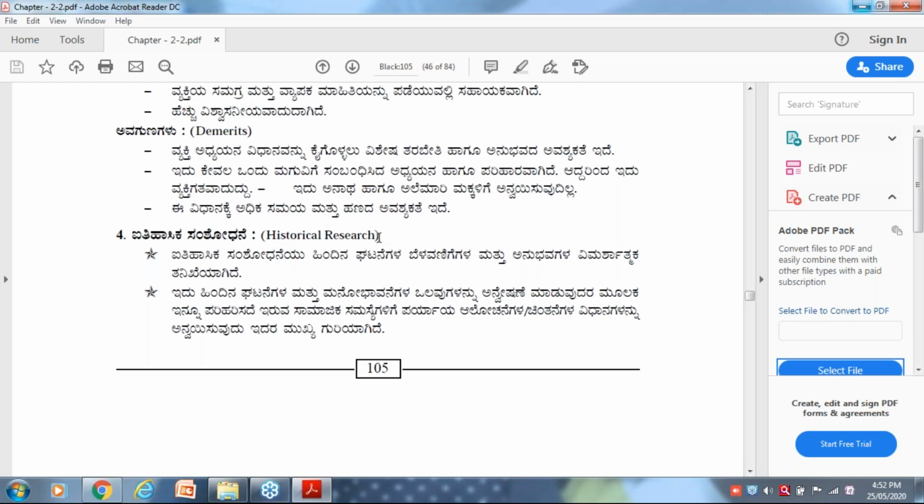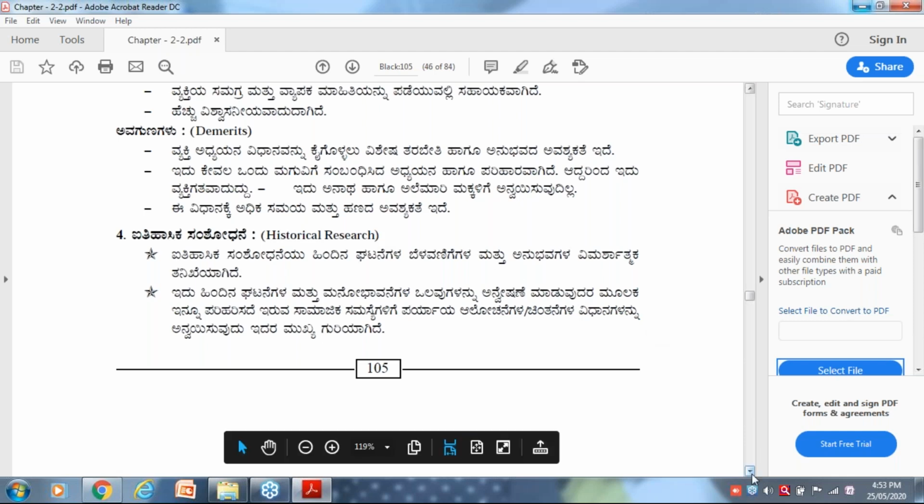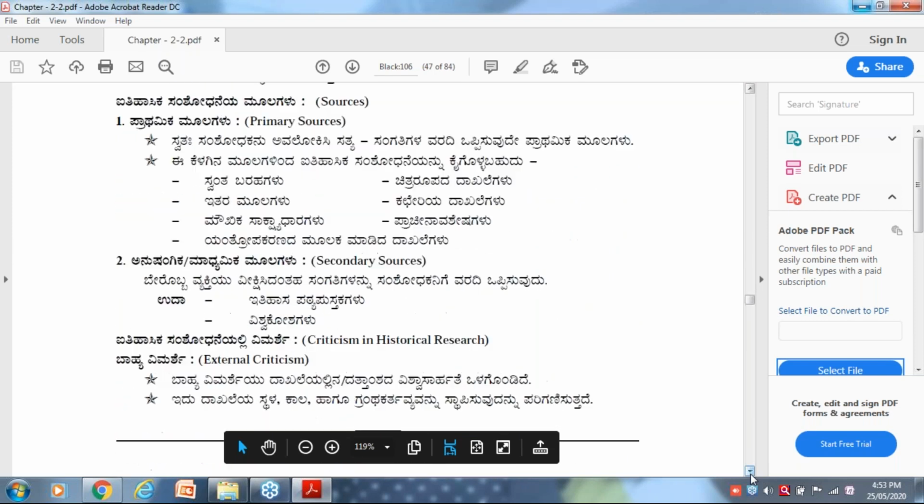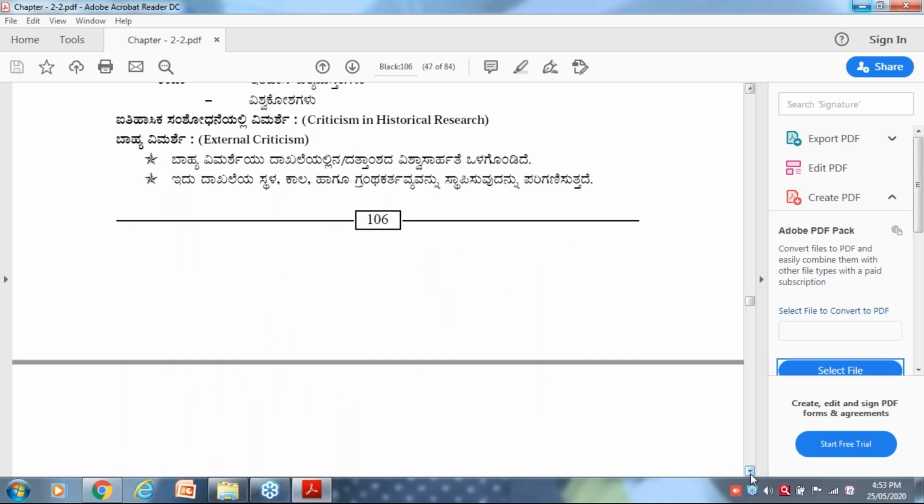Okay, so next comes historical research. Historical research is also a type of qualitative research. They may ask a question like this. They are giving some methods. Which is not a qualitative research method among the following? Or which is a qualitative research method among the following? They may give 4 options. Among them, one must be a qualitative or a quantitative. They may ask questions like this. You just make a list. Okay, it's not possible for me to go through each and every method. It takes another 2 to 3 classes.